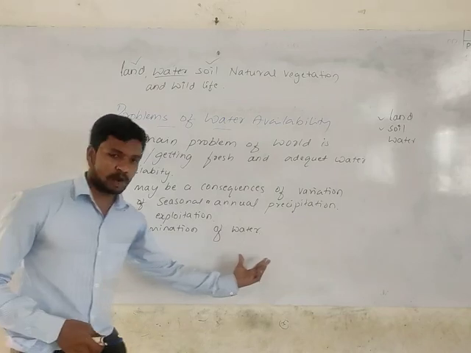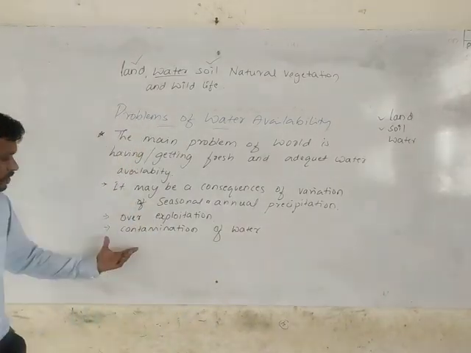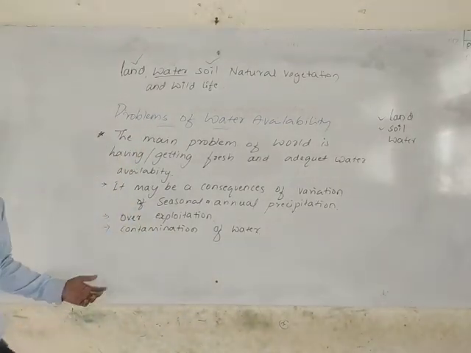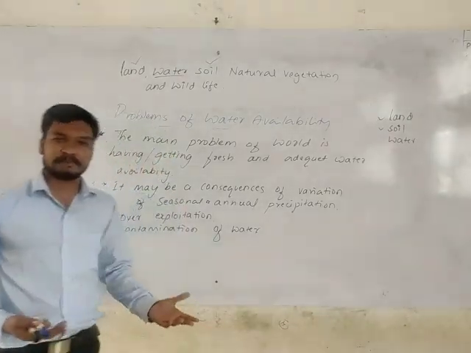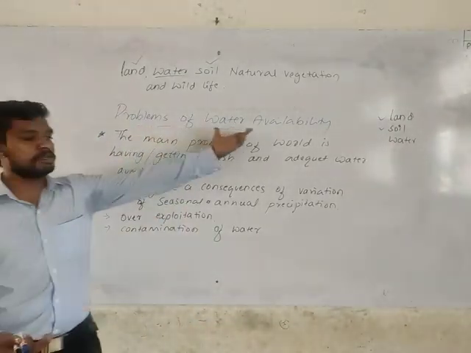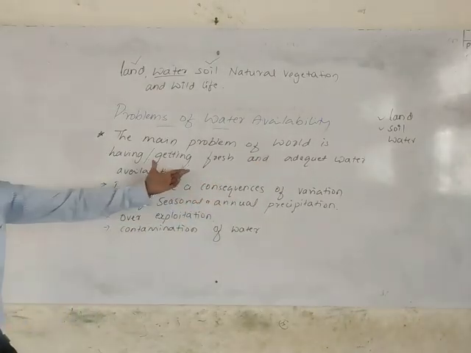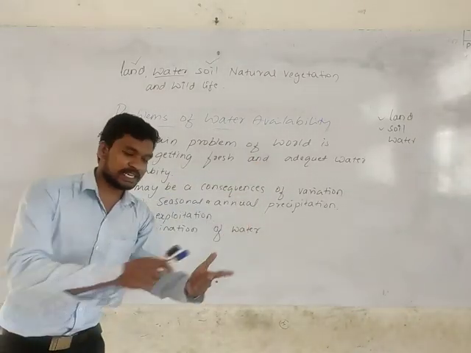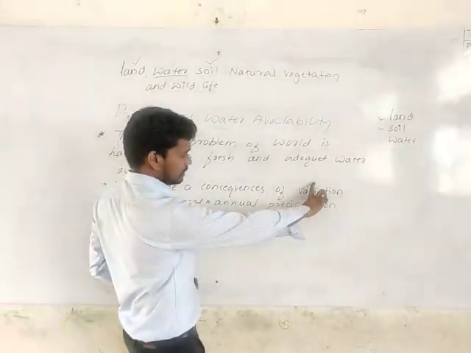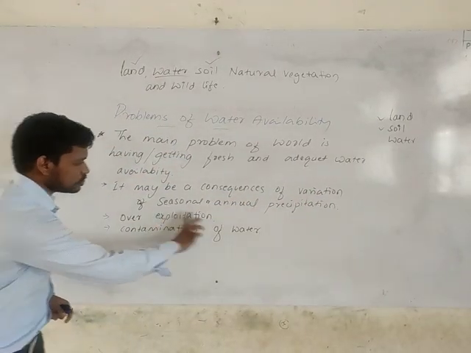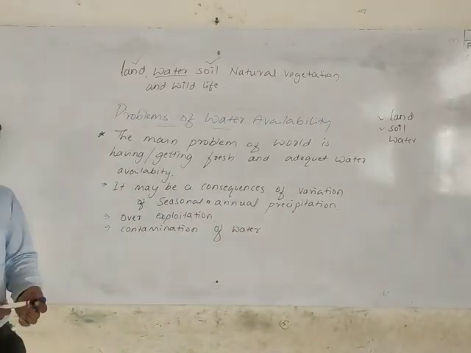That's another problem we are facing. So because of all these three important factors, we are facing a problem in water availability. Mainly there are two factors, the natural factor and the human factor. This one is directly related to the natural factor. These two are human factors.